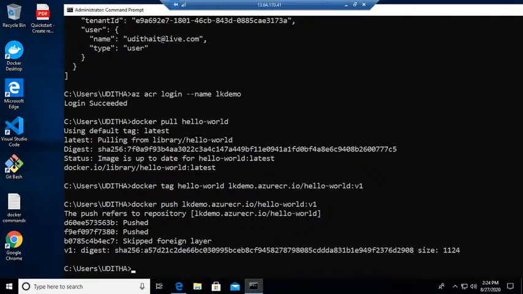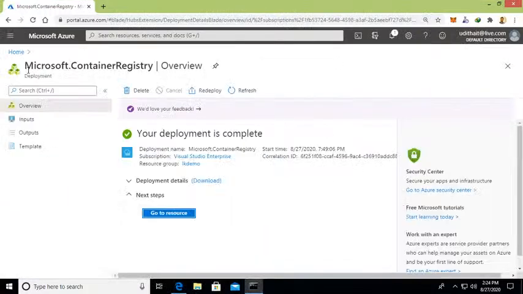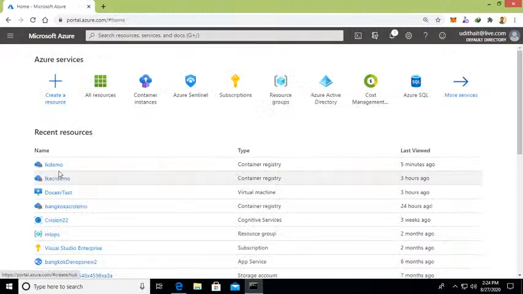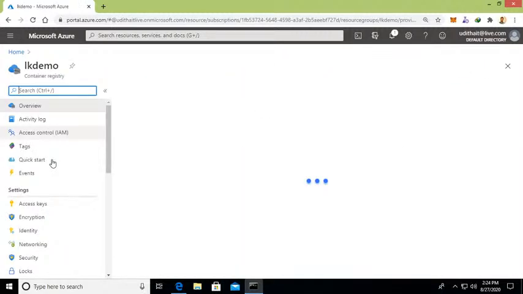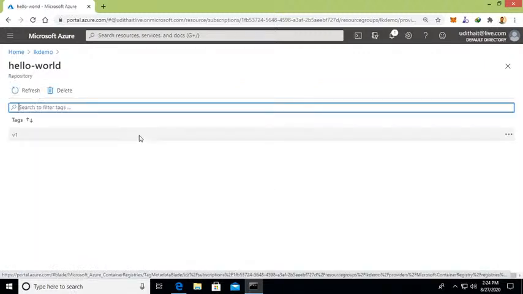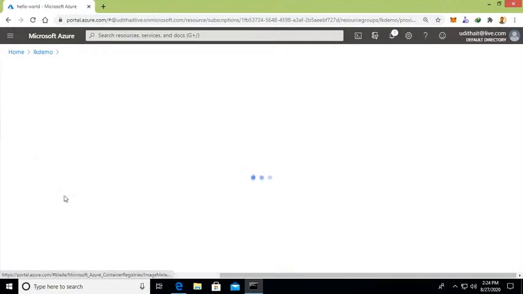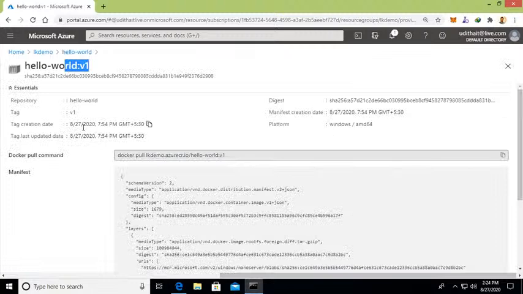How to check whether it has been pushed into that environment? You can check with the Azure portal. I will go back to the Azure portal, to the registry I created, LK. In that you can go to Repositories. Then you can see hello world is there. I can click on v1, and you can see around 7:45 p.m. this was submitted, and I can call this using the docker pull command.